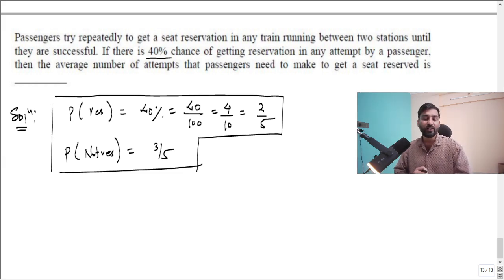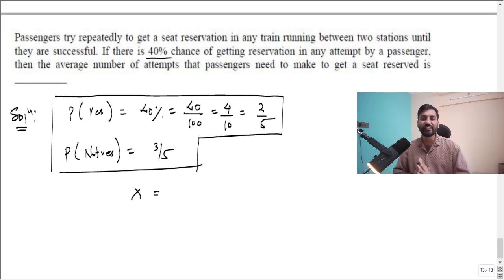Now you have to find the average number of attempts that the passenger needs to make to get a seat reserved. You keep on trying until you get the reservation. Let x be the average number of attempts that you have to make until you get the reservation.